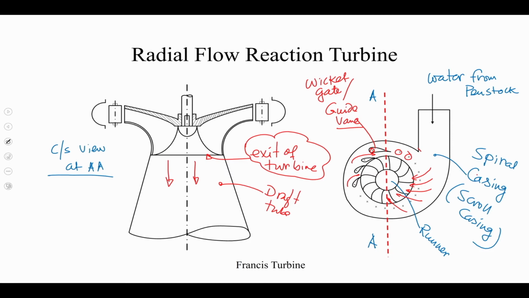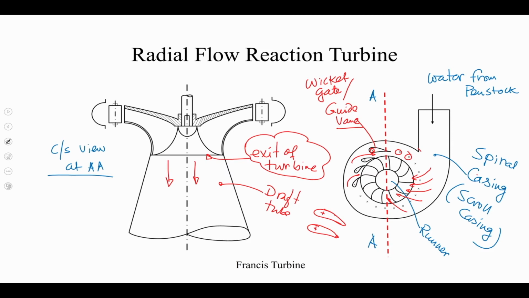For the turbine there is a speed governing mechanism, and the guide vanes are connected to it. If I try to draw two such guide vanes, this is one guide vane, this is another guide vane.